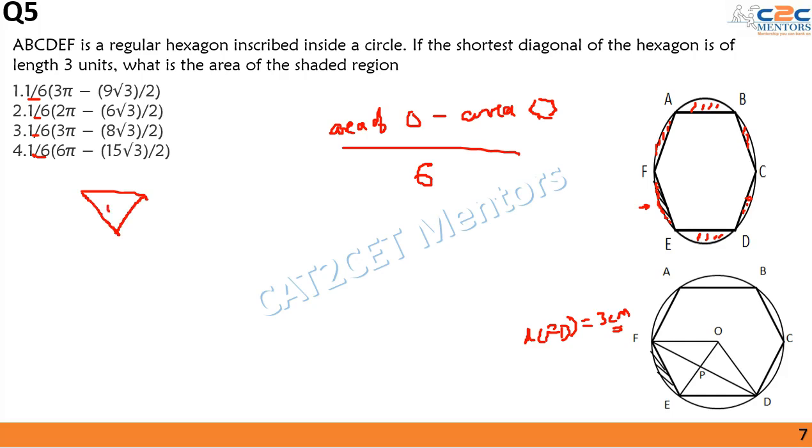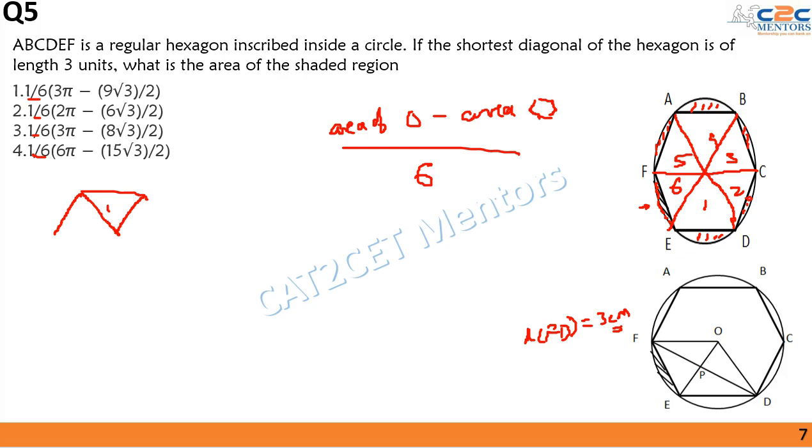Suppose I draw another one, and I keep on drawing 6 equilateral triangles. That is, if I connect all the diagonals, I can see that a hexagon is made up of 6 equilateral triangles, and all of them are equal to each other when the hexagon is regular. So this is the property that we are going to use in this case.